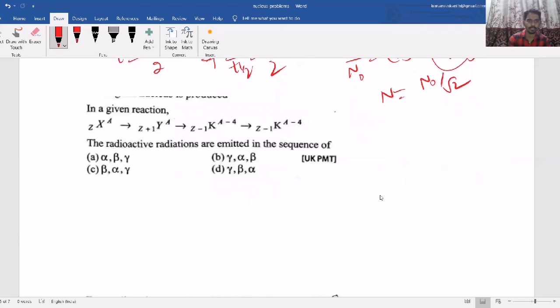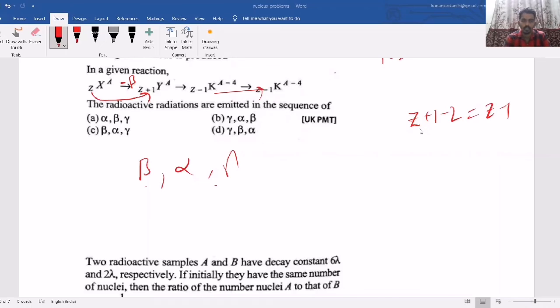And here one more reaction they have given. Here Z became Z plus 1. That means minus beta. Or if in the option they did not mention minus beta, plus beta, then as I said, you simply remember beta. Then here Z plus 1 became Z minus 1, means Z plus 1 minus 2. So minus 2 happens only when an alpha particle is emitted. Then Z minus 1 remains the same. That means gamma. In beta only atomic number changes, and in alpha both change. Gamma means no change in atomic and mass number.